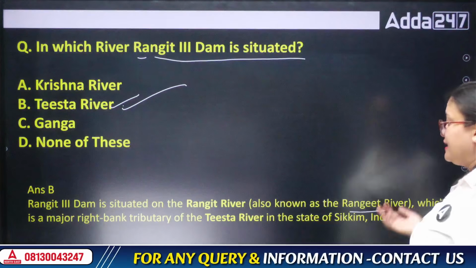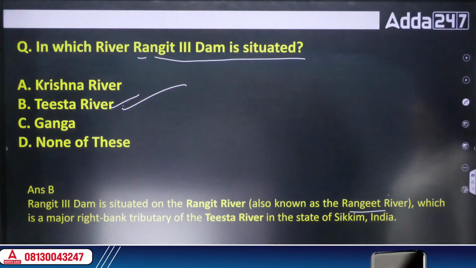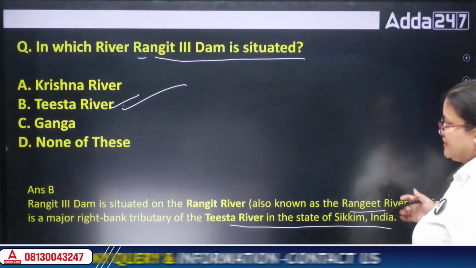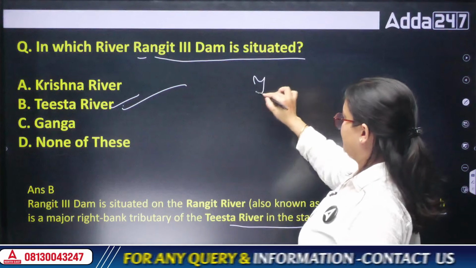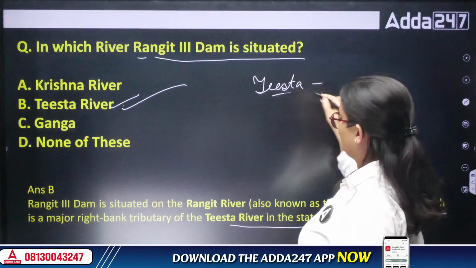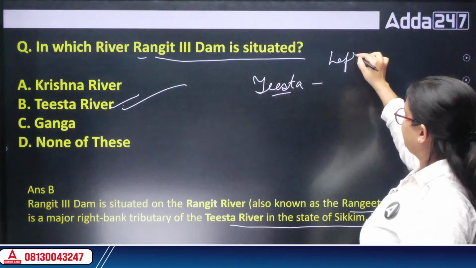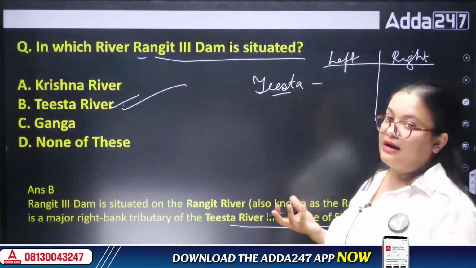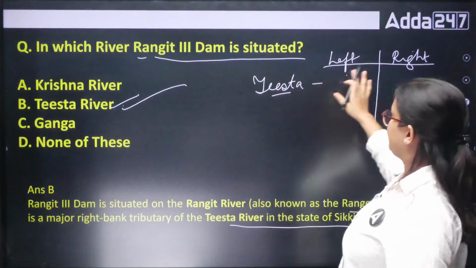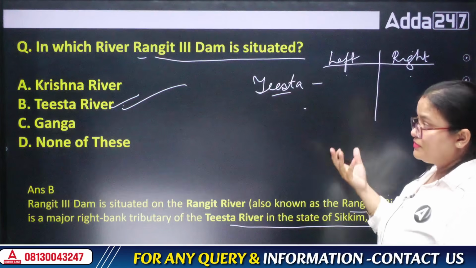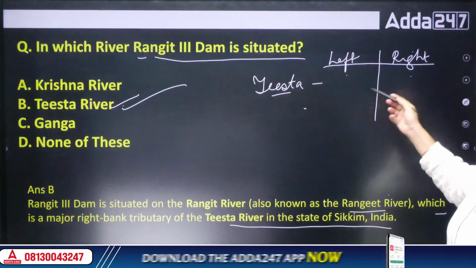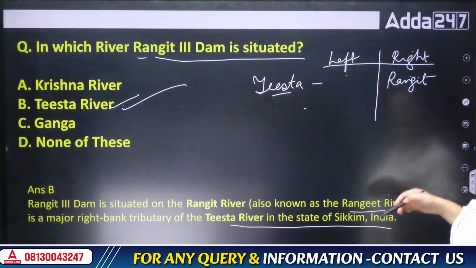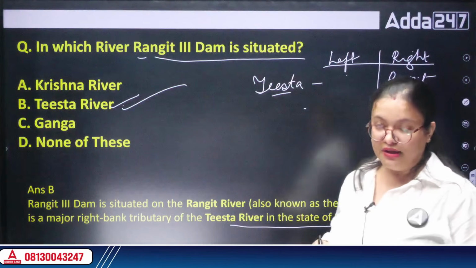It is also known as Rangit, and we also write it with a double E. It is a major right bank tributary of the Tista river in the state of Sikkim. Whenever we talk about this particular river, Tista, you should at least know the left and right bank tributaries of this river, because most of the time in the exam this question has been asked: what are the left and right bank tributaries of this river? One you have already got, the right bank tributary of Tista, the Rangit river. Apart from this, you have to find out the other tributaries, left and right, for your exam.